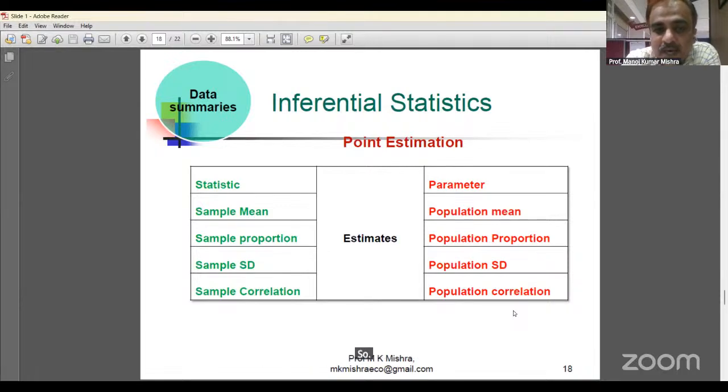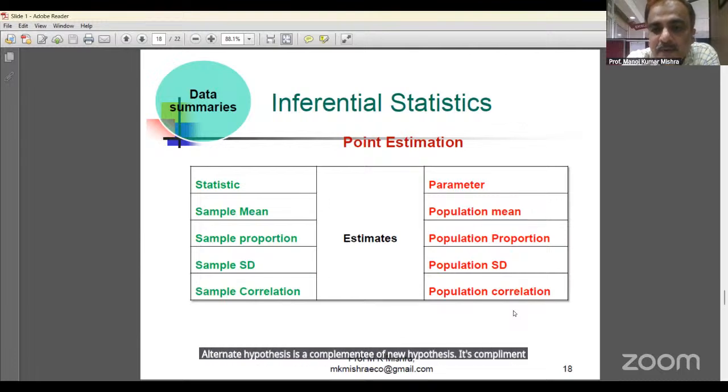Null hypothesis means the hypothesis wished to be tested. Alternate hypothesis is the complementary of null hypothesis.